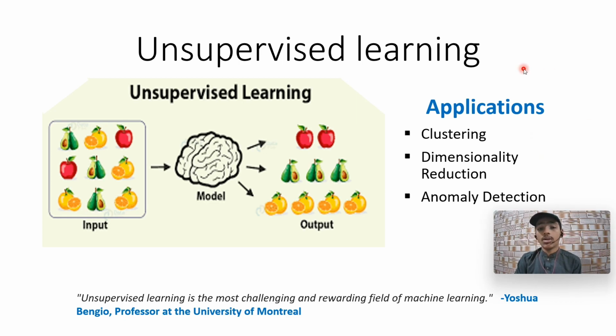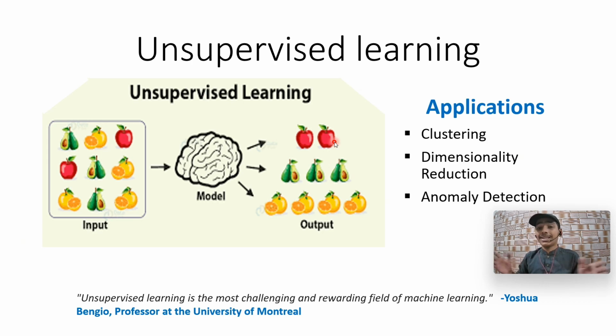Unsupervised learning is all about giving the model unlabeled data. The model classifies all the things. We give input to the model, and in the sense of this picture, the model classifies that this is the first type of picture, this is the second type, this is the third type. Then we label it. When we have a large amount of data, we cannot label it.